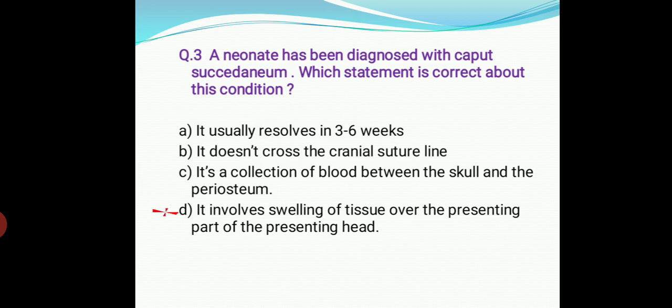So the right answer is option D. Basically, it is due to sustained pressure applied at the time of delivery to push the baby out, and it resolves in 3 to 4 days.